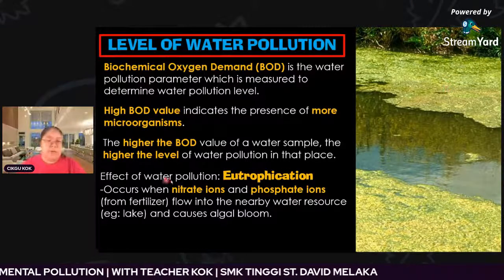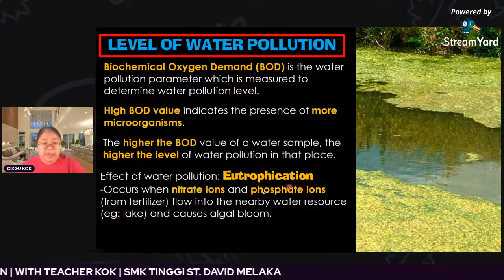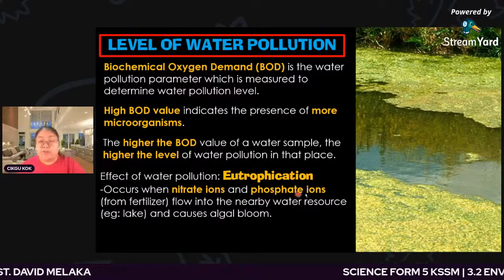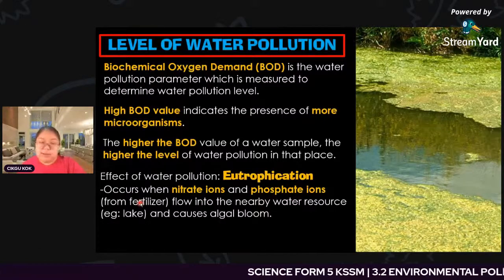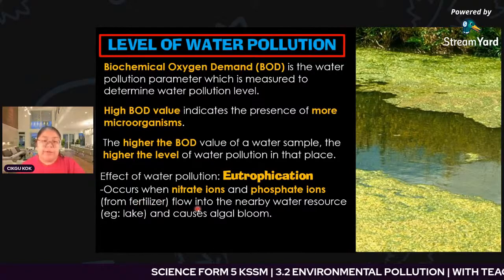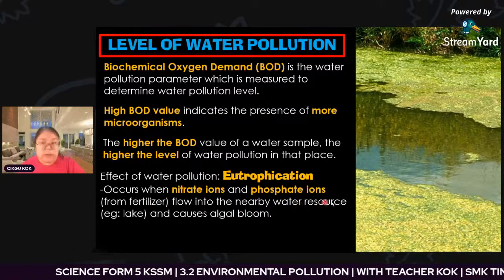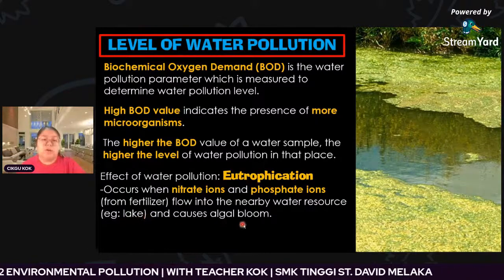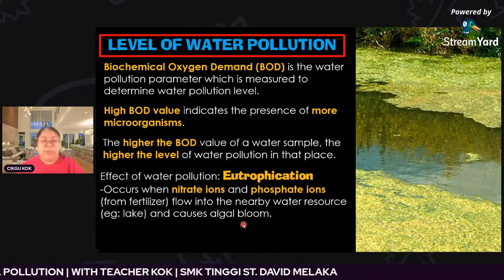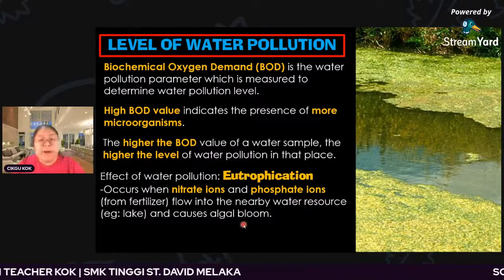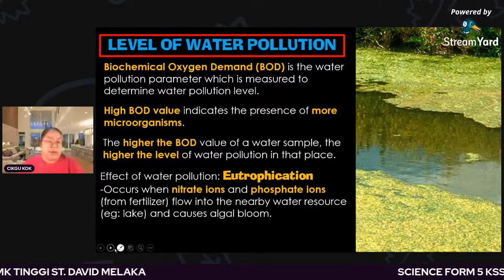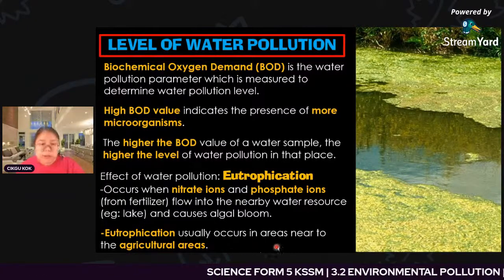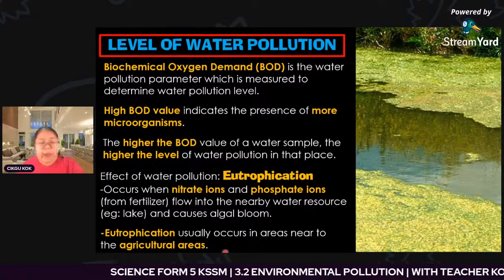Okay, the effect of water pollution we call eutrophication. It occurs when nitrate ions and also phosphate ions from fertilizer, from the plantation, flow into nearby water resources, like a lake or a river, which causes algae bloom. That means there is too much algae already. Okay, then we continue. Where does eutrophication normally occur? Near agricultural areas.